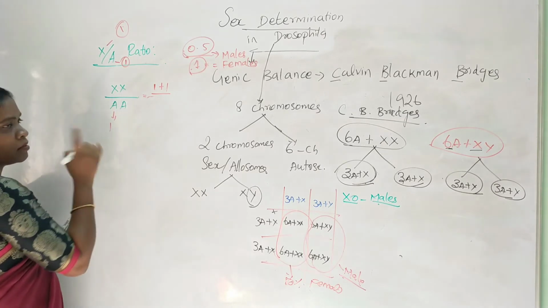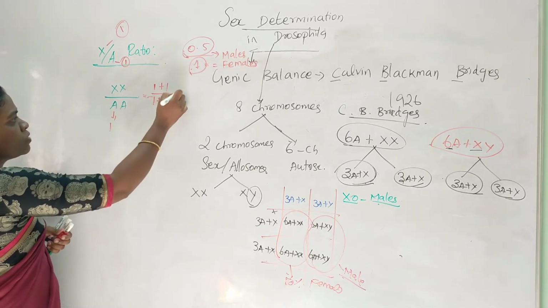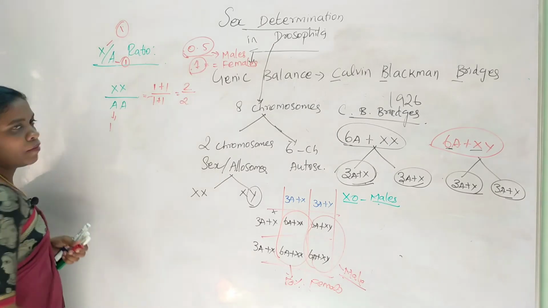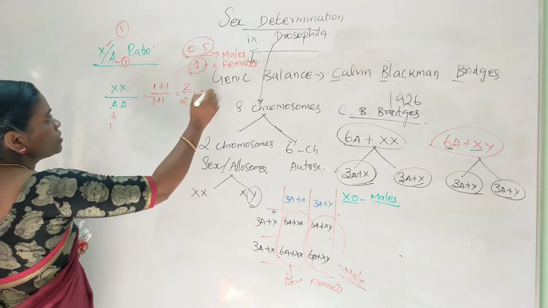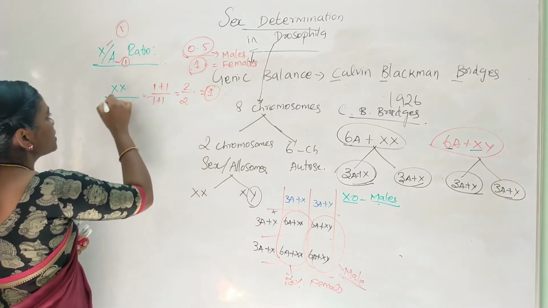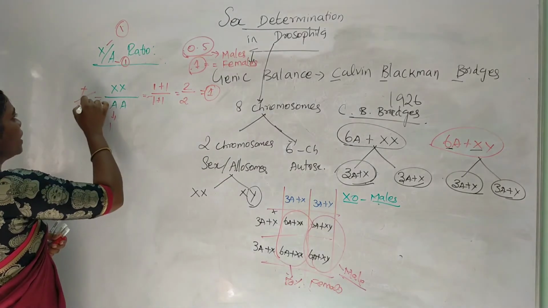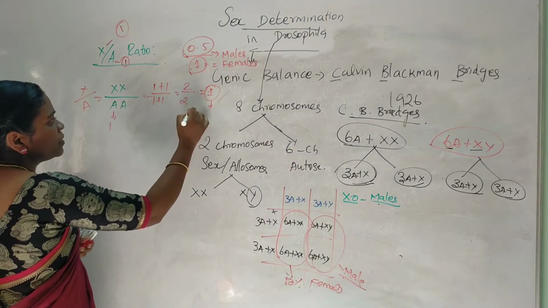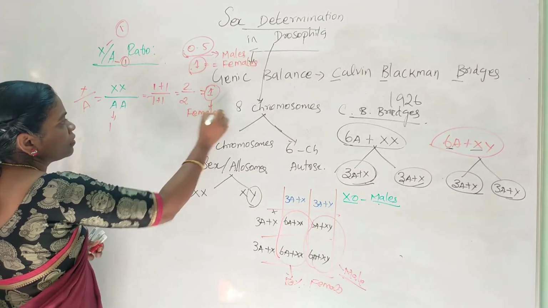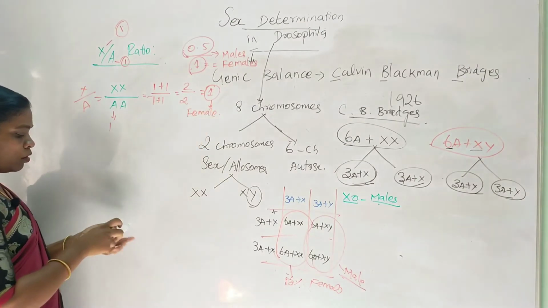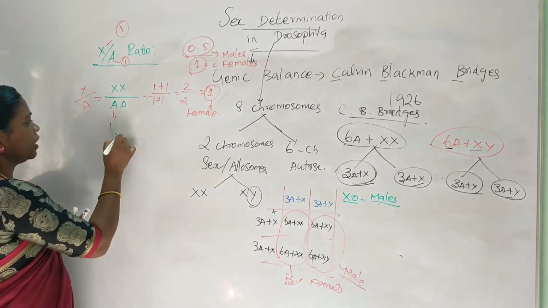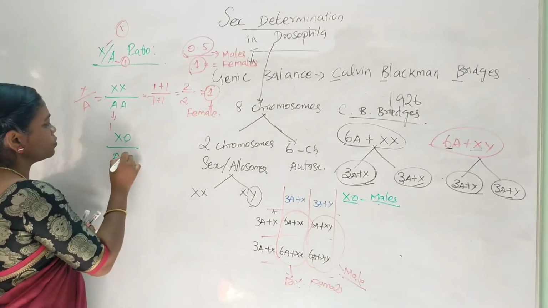One autosome carries 1, so it is 1 plus 1 again. So the ratio is 2 by 2. If I divide 2 by 2, the ratio is 1. So if I get the X by A ratio as 1, this will develop into a female. Imagine there is one more organism which has XO divided by 2 autosomes.